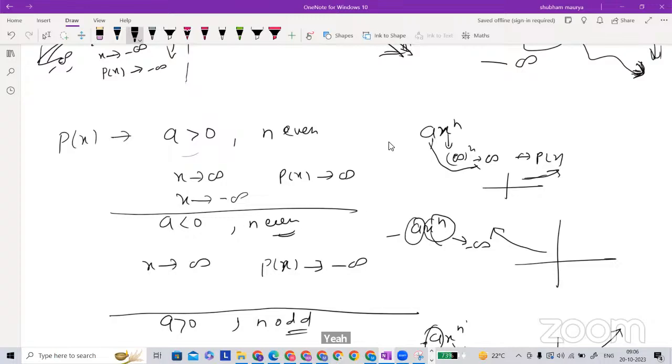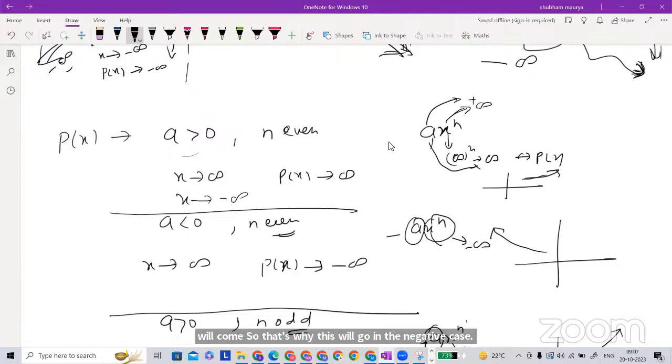So let's go back to our term here. Now in the negative case, this is even. If you take a negative number and do the square, or x to the power 4, or x to the power 6, it will come out positive. So in the negative case this will be positive, and this is also positive.